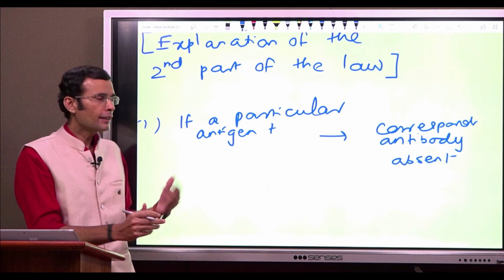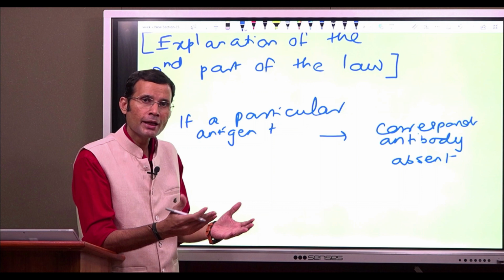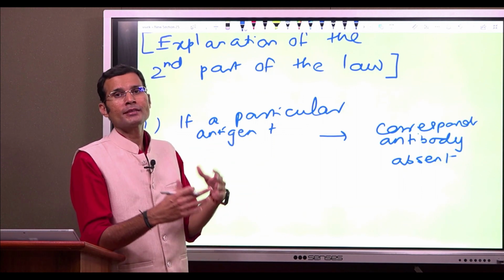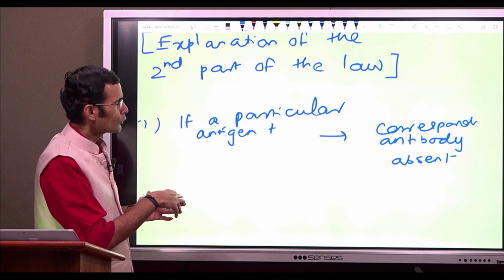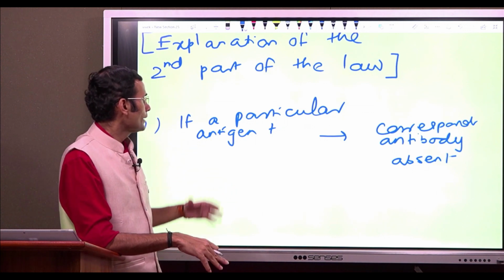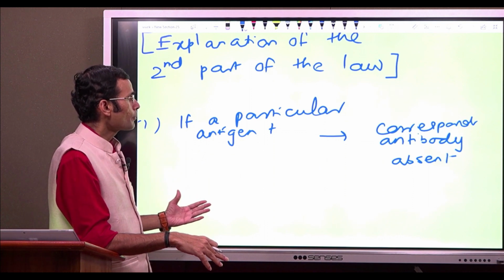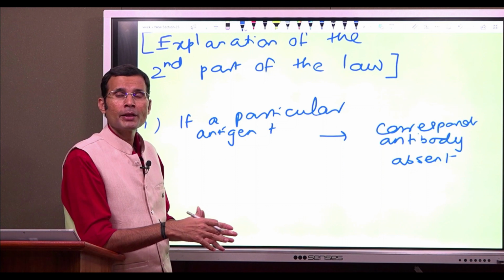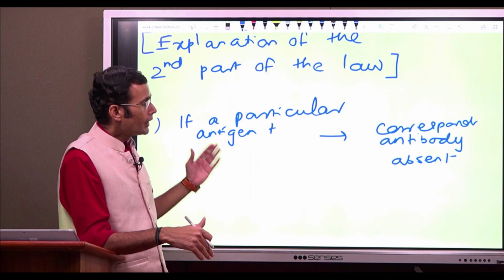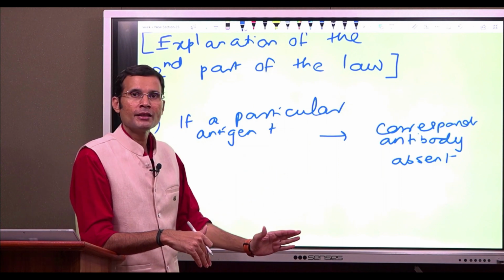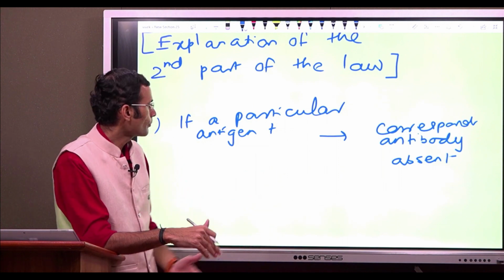Antigens are on the red cell membrane and antibodies or agglutinins are present in the plasma. So, the first part of Landsteiner's law is clear: if a particular blood group antigen is present on the red cell membrane of an individual, then its corresponding antibody will not be present in the plasma of that individual.